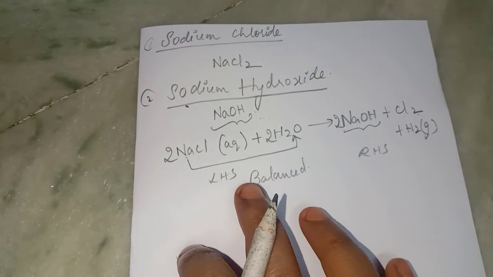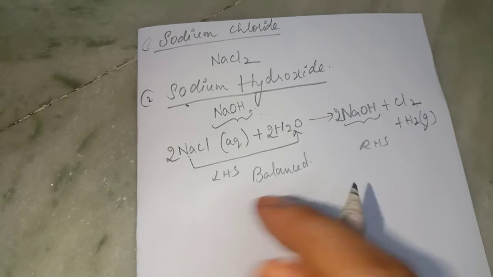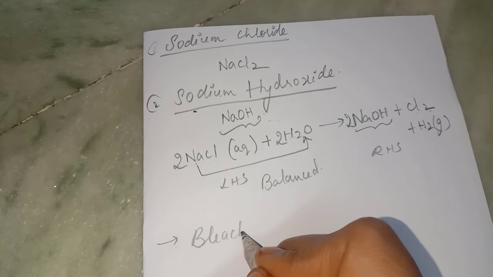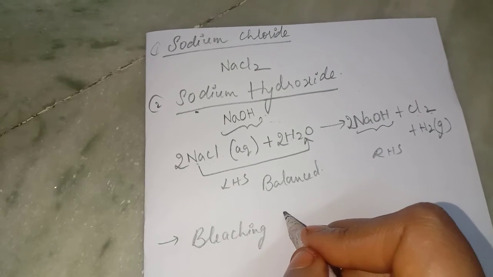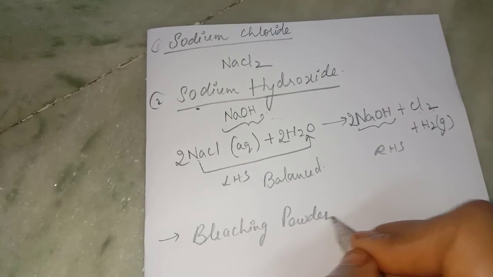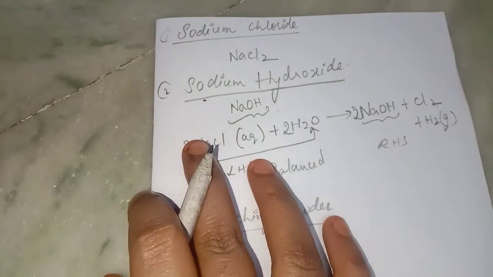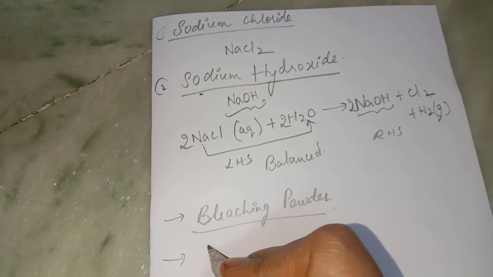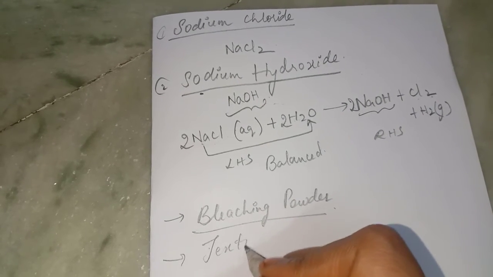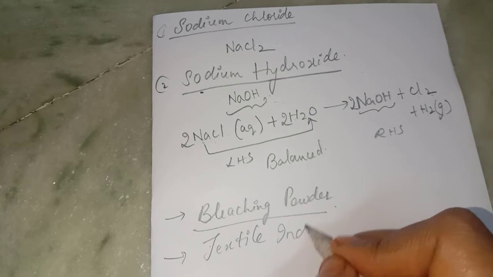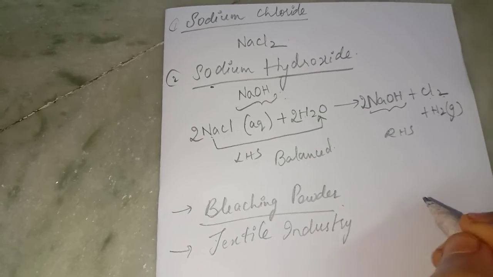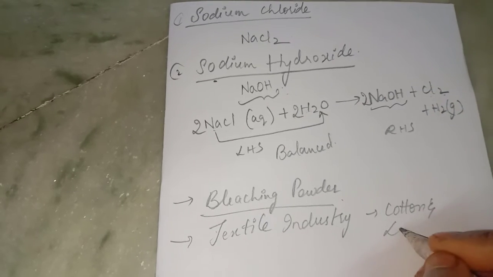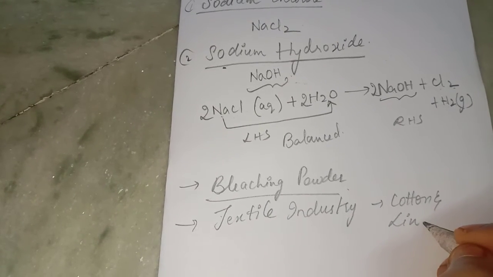Let us go with the bleaching powder. What does the bleaching powder do? Let us know the uses. Bleaching powder is used for bleaching cotton or linen in textile industries, which are the most commonly used materials.